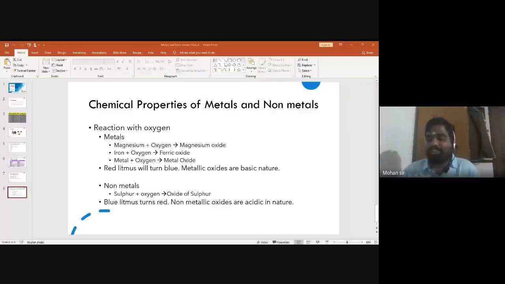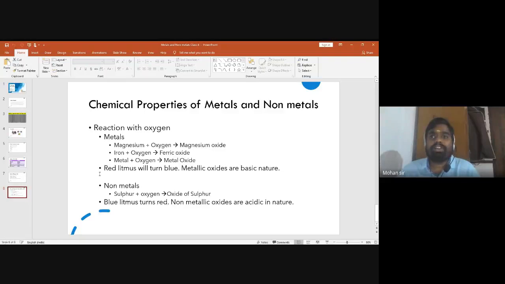The chemical properties we had been discussing about. The first chemical property of metals and non-metals we discussed was reaction of metals and non-metals with oxygen. And again, I had to answer few of your questions.